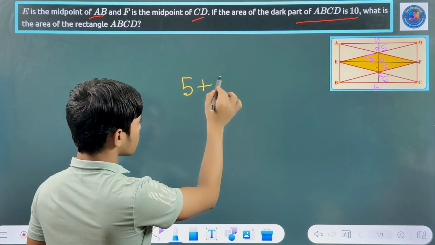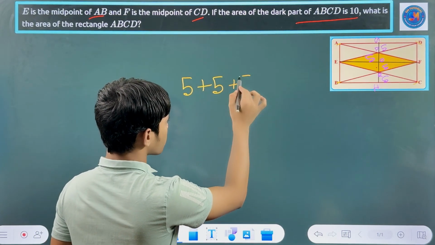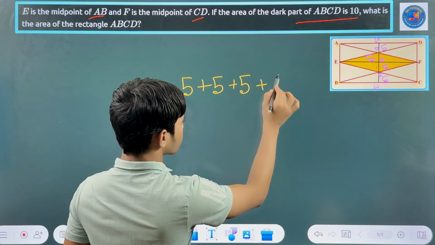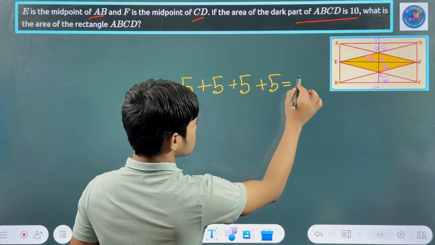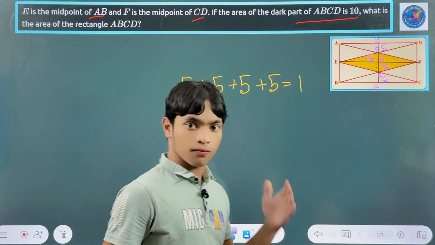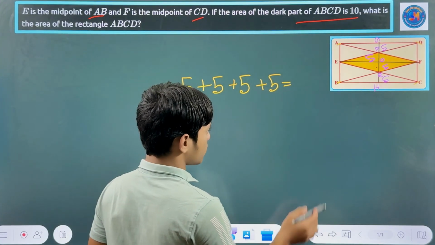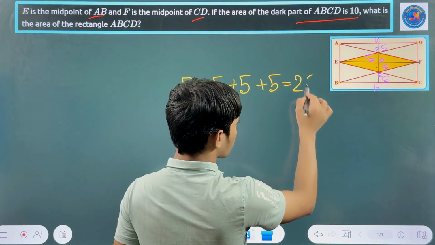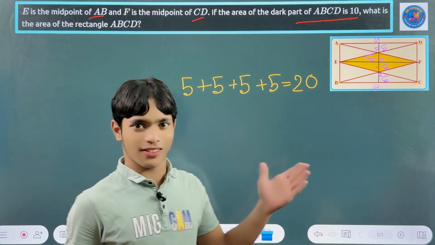5 plus 5 plus 5 plus 5 equals, what is that? This is 20. Can you calculate? It's very easy.